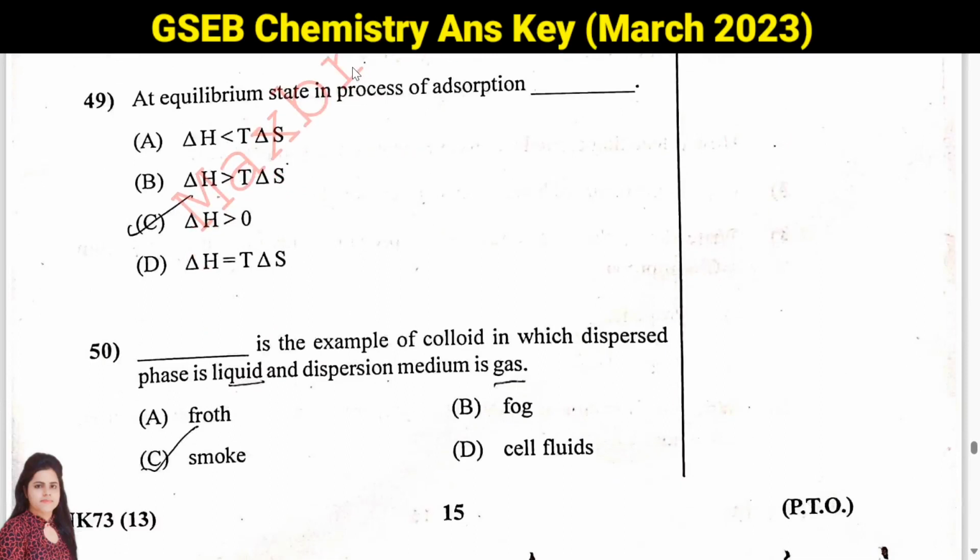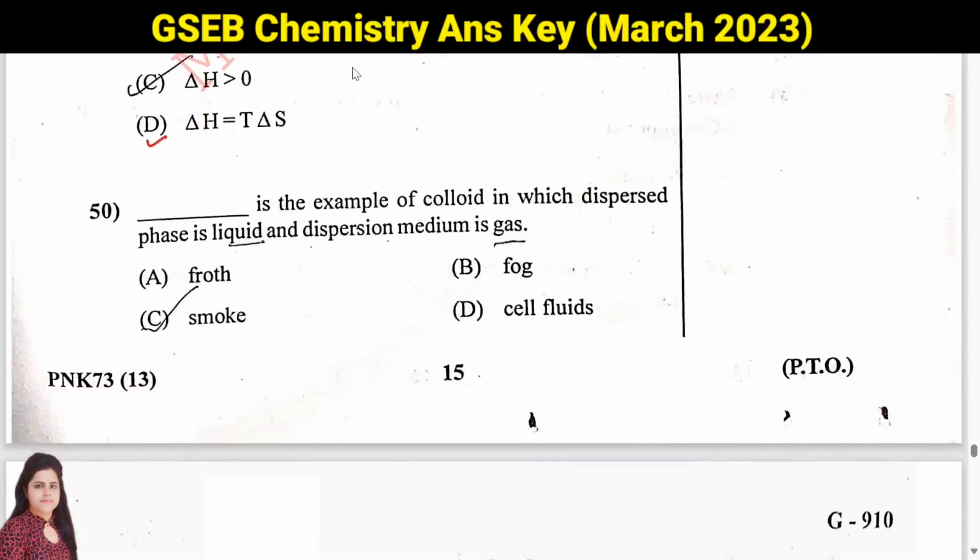Question number 49: at equilibrium state in the process of adsorption. At equilibrium, we know this condition is followed: delta H is equal to T delta S. Then the last question: which is the example of colloid in which the dispersed phase is liquid and the dispersion medium is gas? The answer will be fog. That is a memory based question.